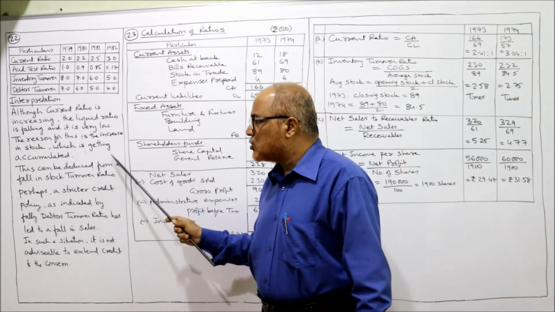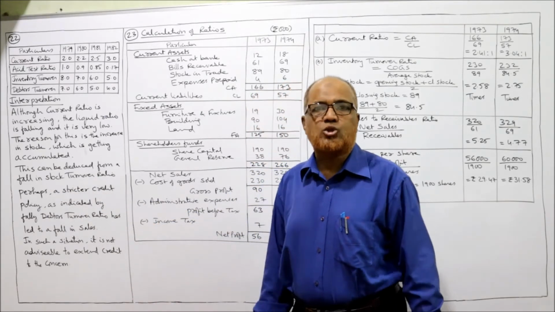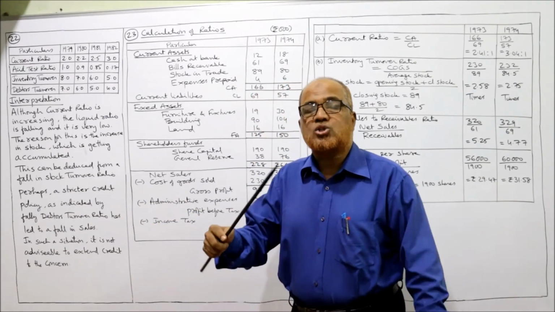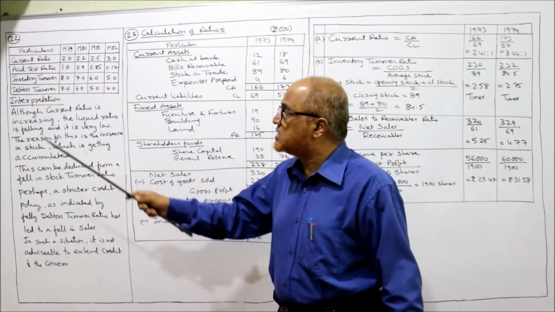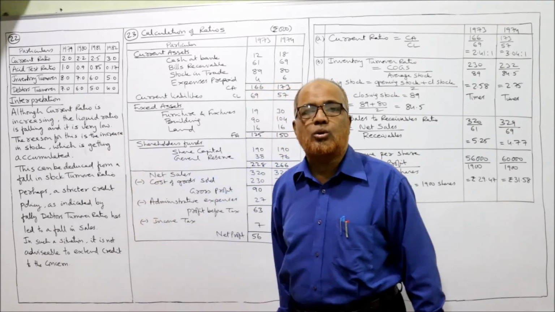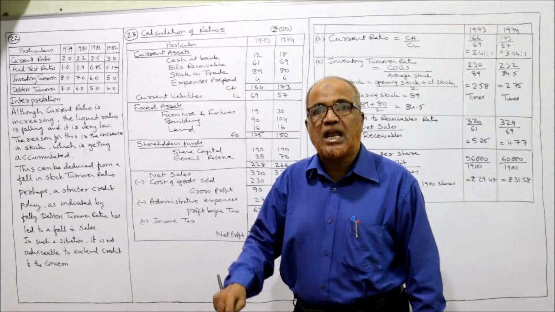And this can be deduced from the fall in stock turnover ratio. We can conclude that stock is accumulating because it is evident from this inventory turnover ratio. Inventory turnover ratio is declining.